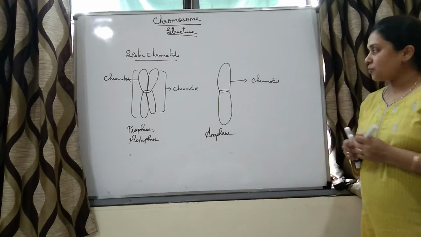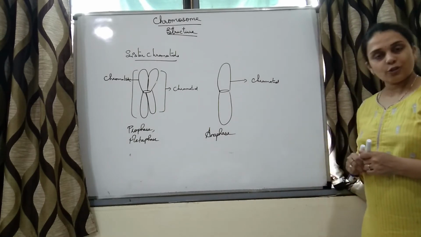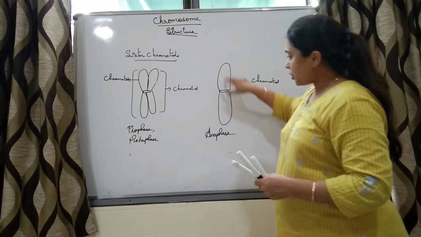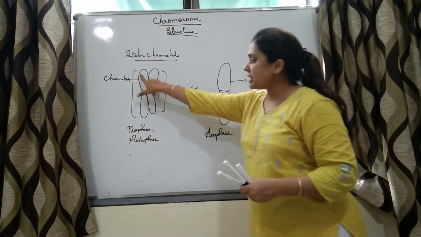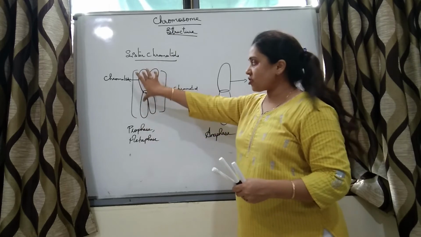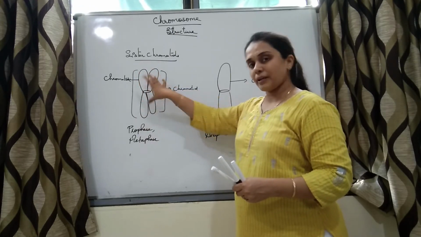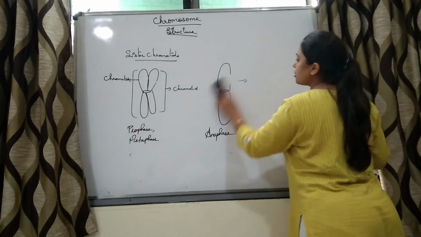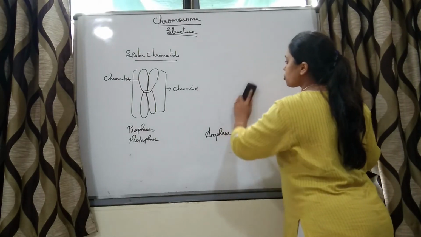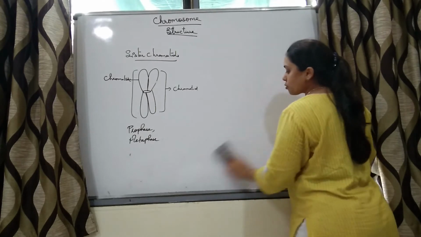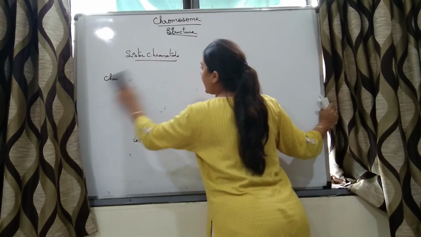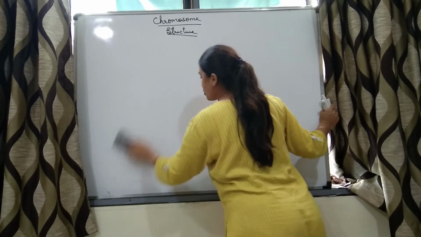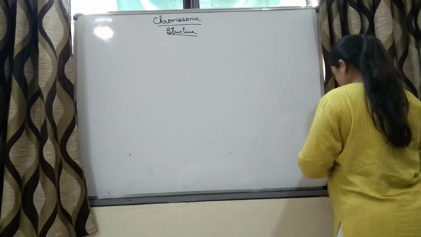In anaphase, the chromatid will be a single chromatid, right? So we are going to study this structure, because whether we study the structure of a single chromatid or sister chromatids, it is the same, right? So now, what is the structure of the chromosome? What is a chromosome made up of? The chromosome has a primary constriction. Which are the parts of the chromosome?